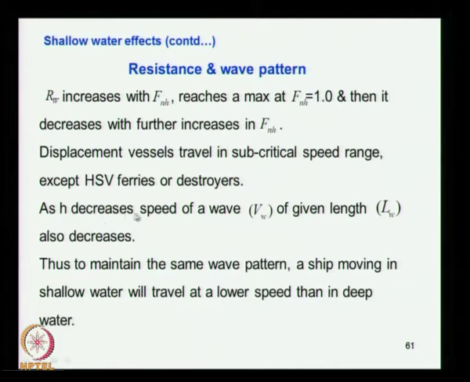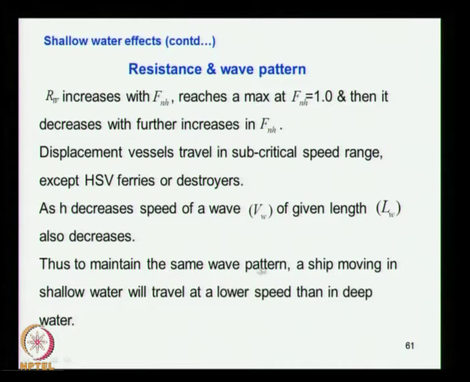As h decreases, the speed of the wave of a given length also decreases. When the water depth decreases, wave speed also decreases. We have seen that Vw is equal to square root of Gh. So when the depth h decreases, Vw decreases, isn't it? That is the relation in shallow water, and this statement is based on it.